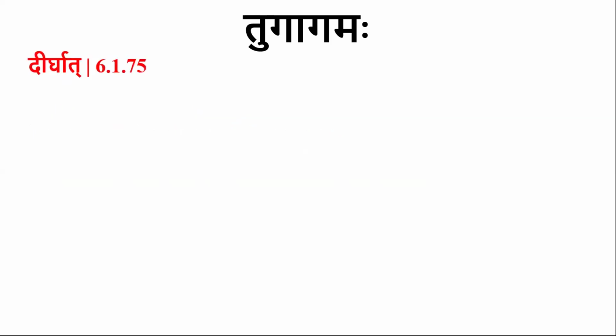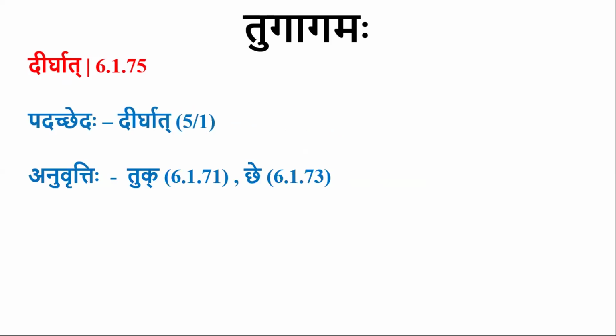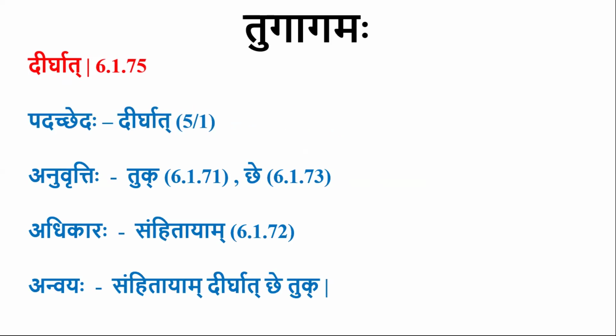The next sutra is Dirgad. It is in Panchami Ekavachana. Anuvritti of Tuk and Che are taken here also. Adhikara is Samhitayam. So the complete sutra is Samhitayam Dirgat Che Tuk. If a Dirga letter is followed by Chakara, then there will be Tugagama. This is also a very simple sutra. But this should be Shashti, but it is in Panchami. Some sutras are like that. We have to understand or consider the vibhakti so that it makes sense sometimes.